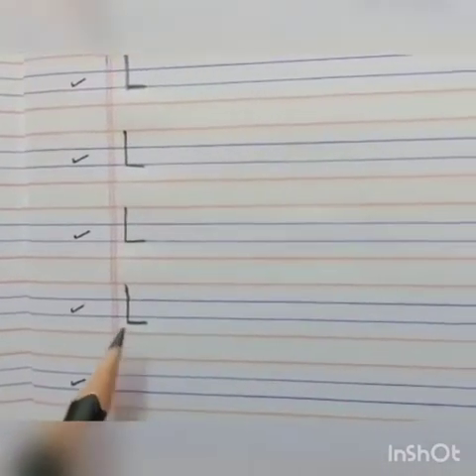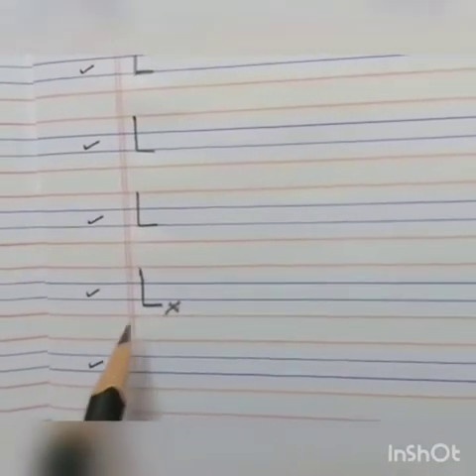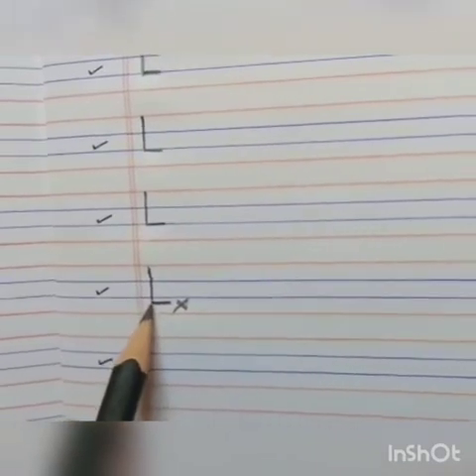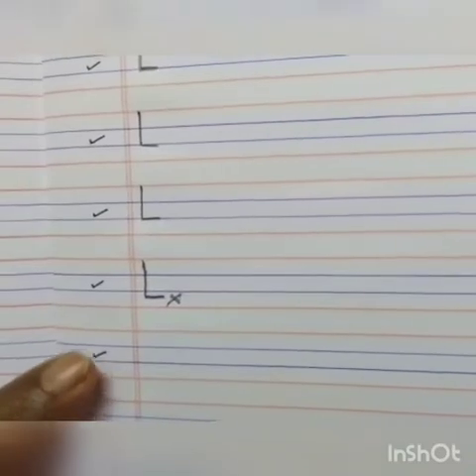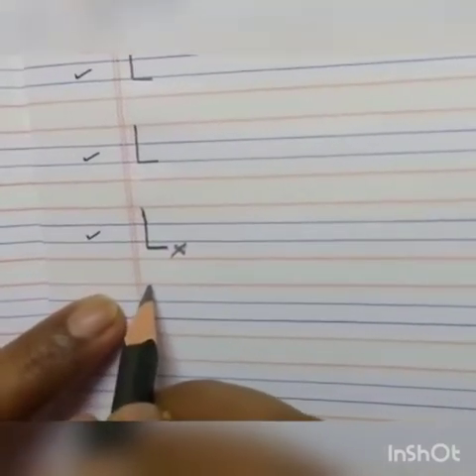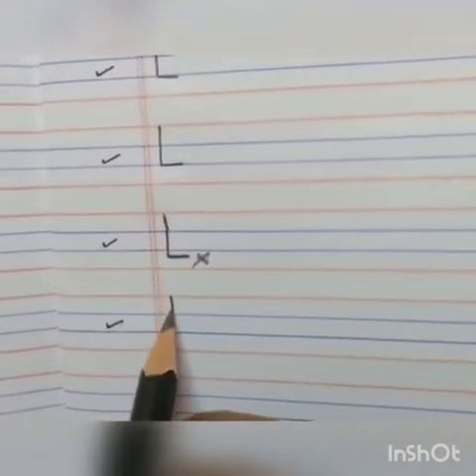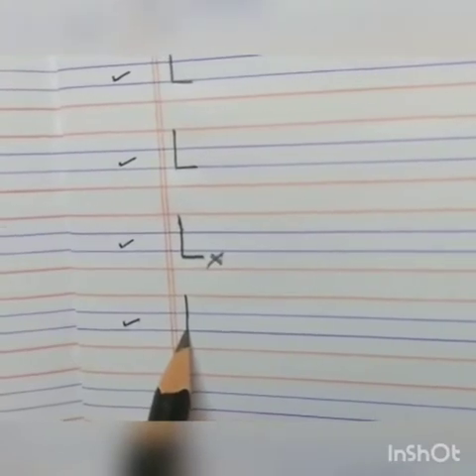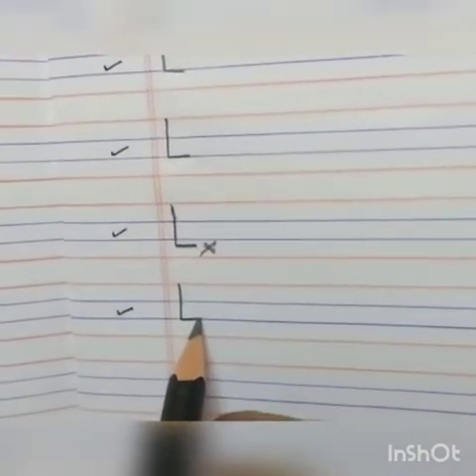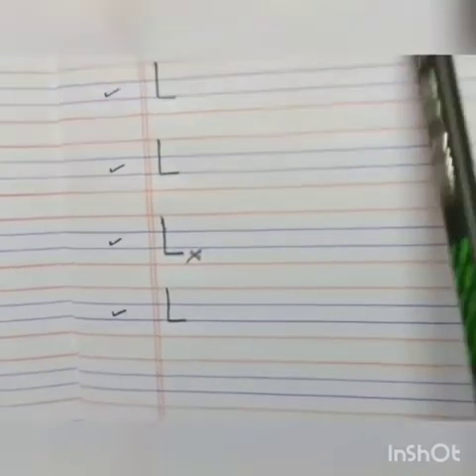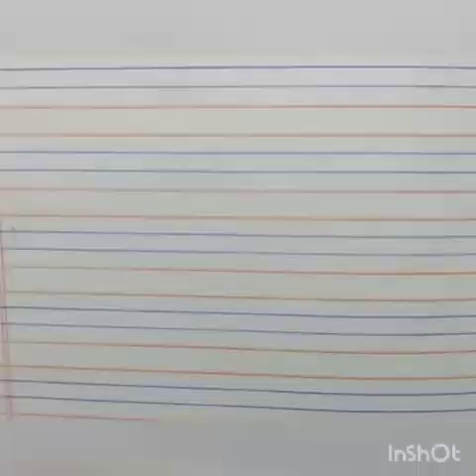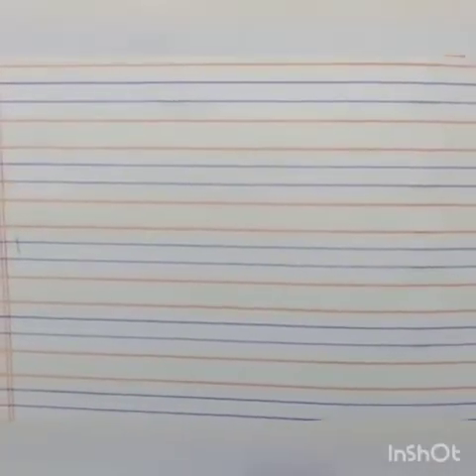Children, is this right? No, don't cross the second blue line. You have to just touch the blue line and do the slipping line. Look here how to write again. Red line to second blue line, standing line and slipping line. Okay, children? This is right. Now this way you have to complete your red and blue line.